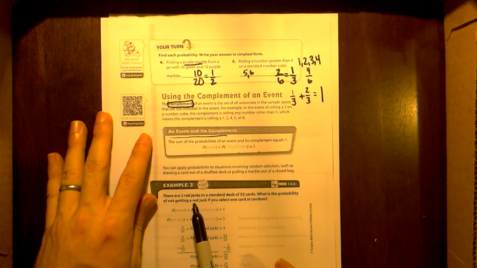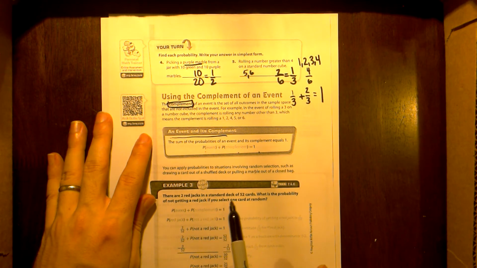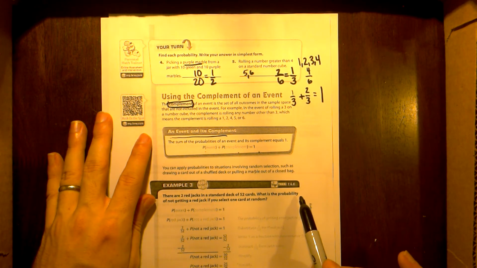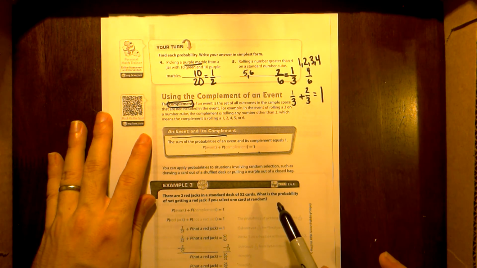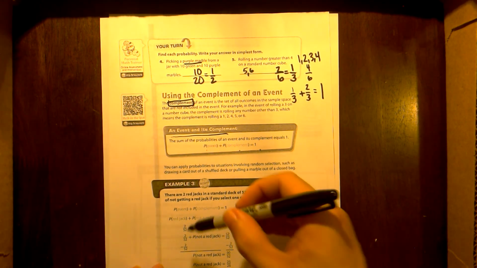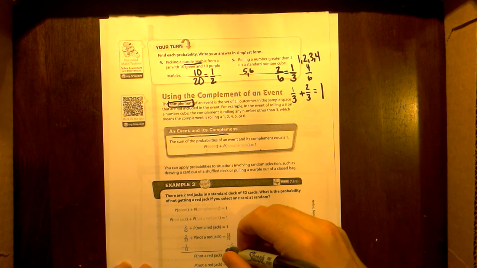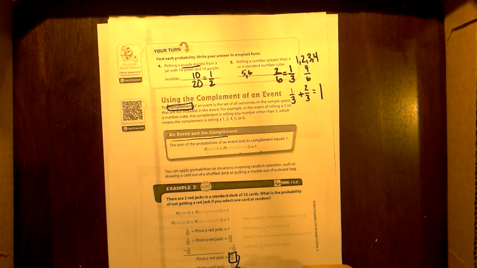Here's example 3. There are 2 red jacks in a standard deck of 52 cards. What is the probability of not getting a red jack if you select one card at random? Well, the probability of getting a red jack is 2 out of 52. So how many cards are not red jacks? There's 50 out of 52 that are not red jacks. So my complement of not getting a red jack would, after reducing, be 25 out of 26.